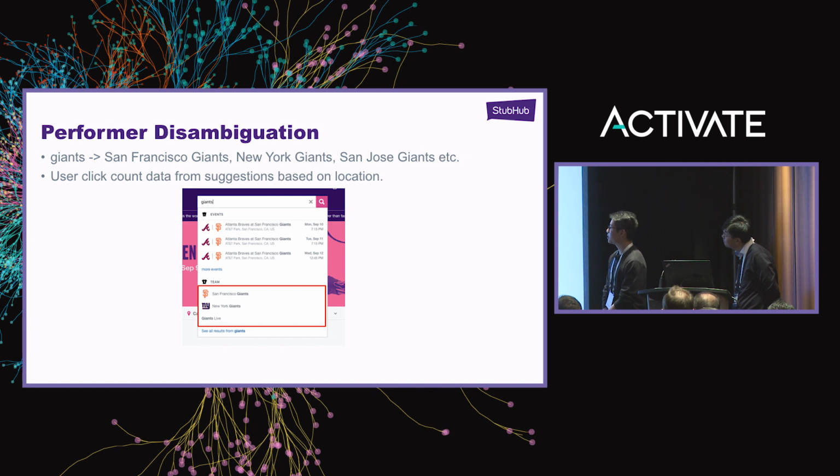If someone searches Giants and clicks San Francisco Giants or New York Giants, that turns into a single click. But we can also partition that based on location. Given that location-based click count data, we were able to figure out which performer they were referring to.